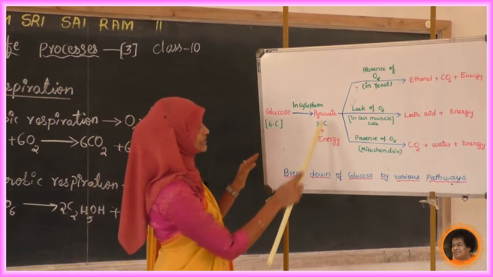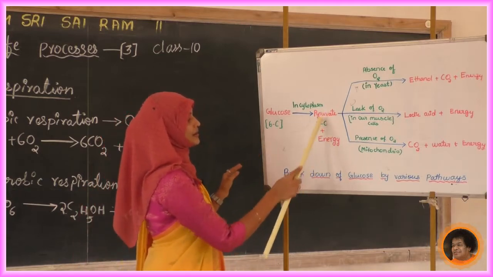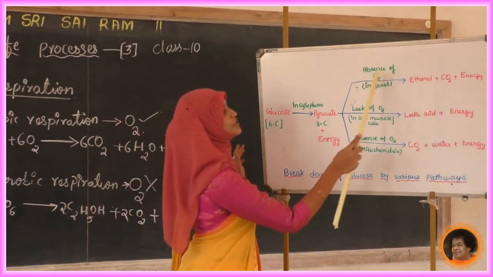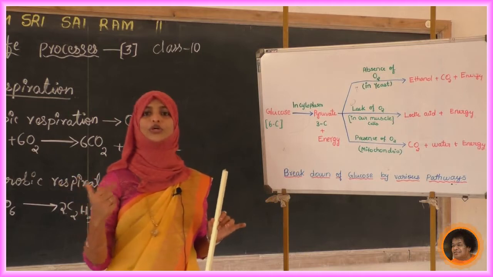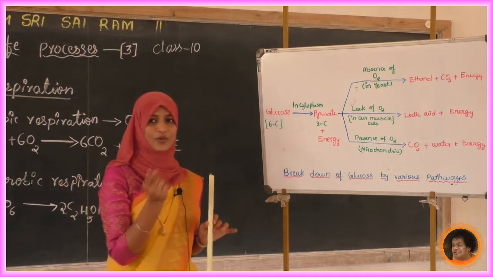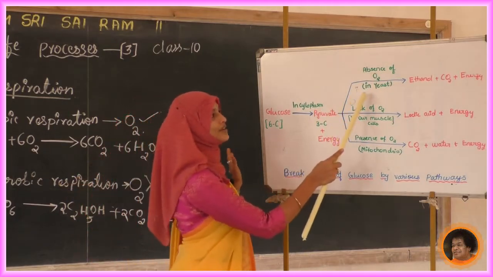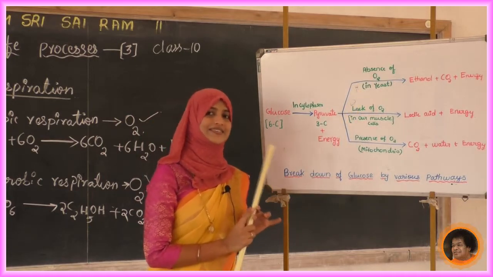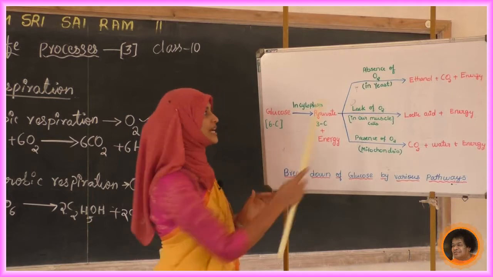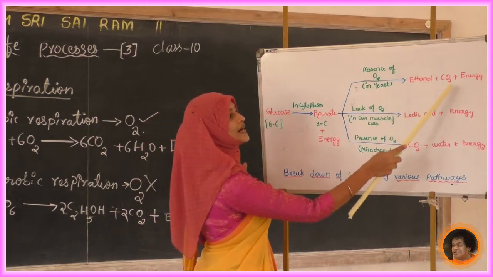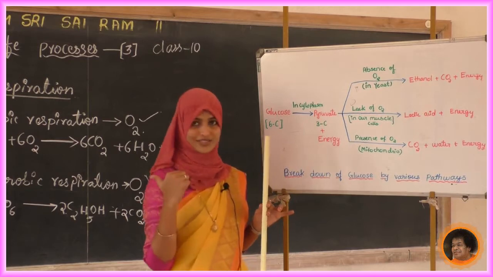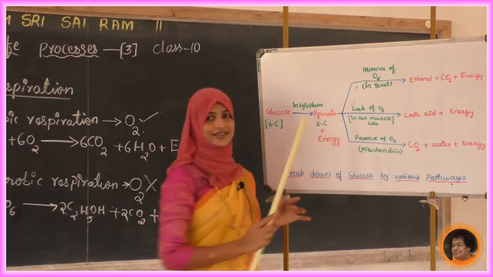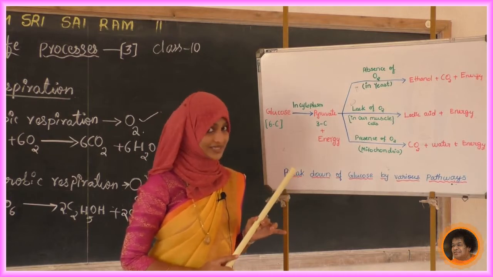Okay, so I have written these are the 2 main products over here. Next, in some cases, the absence of oxygen, we come to know that absence of oxygen means anaerobic respiration. One example we have written is yeast. Yeast is an example for anaerobic respiration. In yeast, what happened? Ethanol, carbon dioxide and energy. What we have studied, same thing once again. Ethanol, carbon dioxide and energy we are getting as a product.